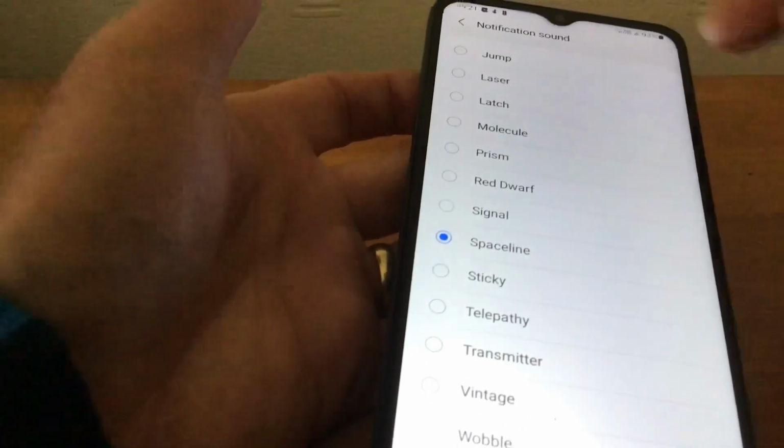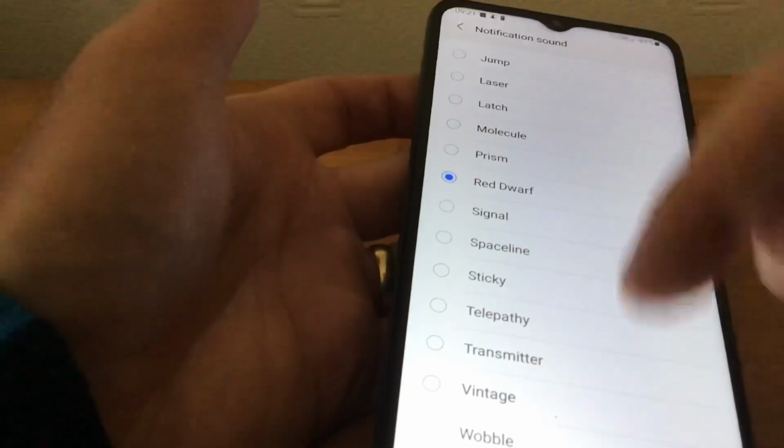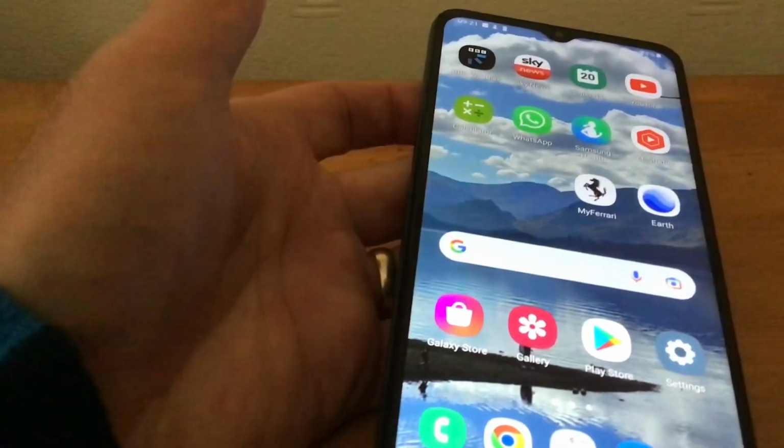That's all you need to do. So if you choose Red Dwarf, that's it. You just come out of it and that'll be your notification sound.